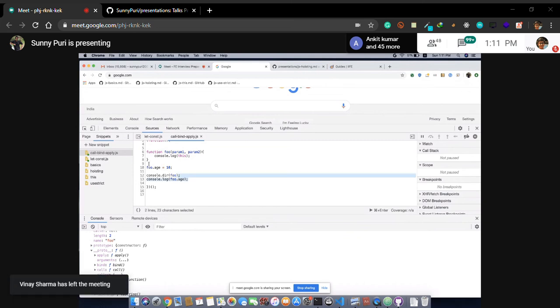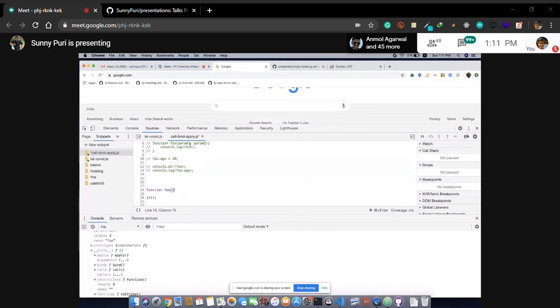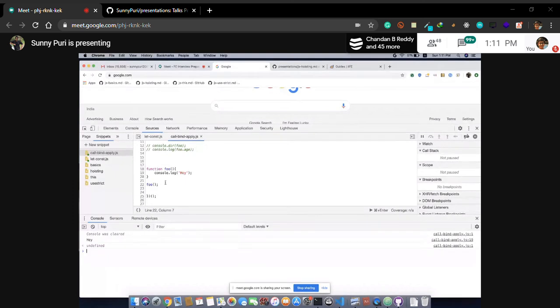Let's go to a simple concept with a basic example. We have a function, and let's say I'm printing hey. How many ways are there to call this function? This is the basic way: just add parentheses and it will work.